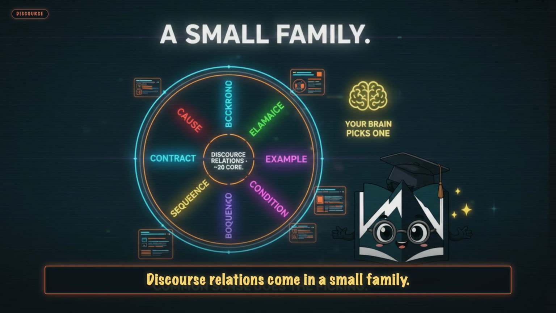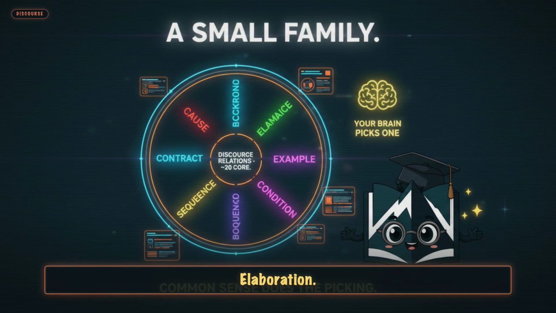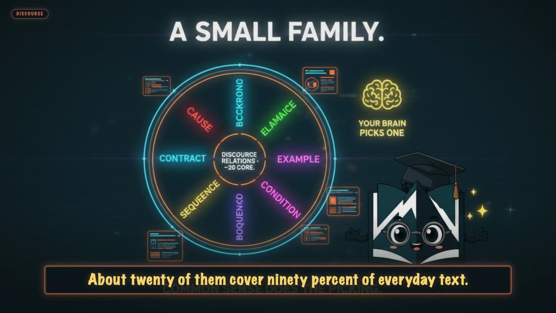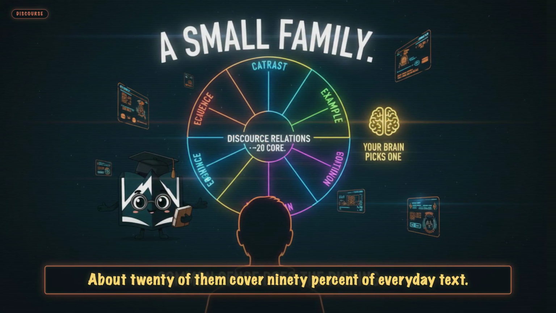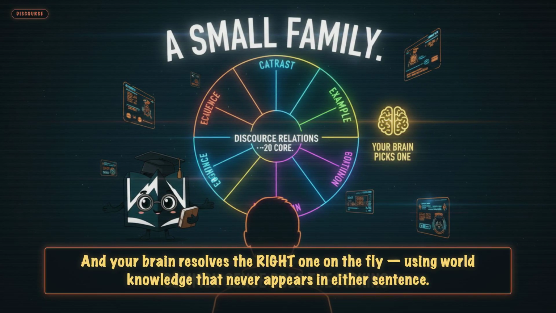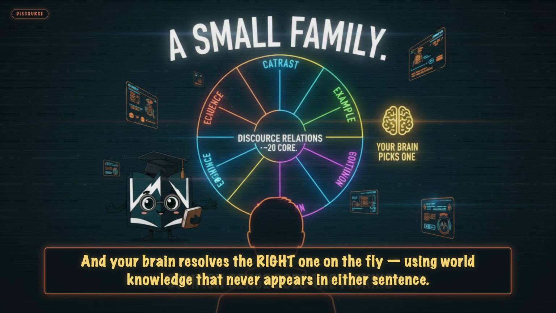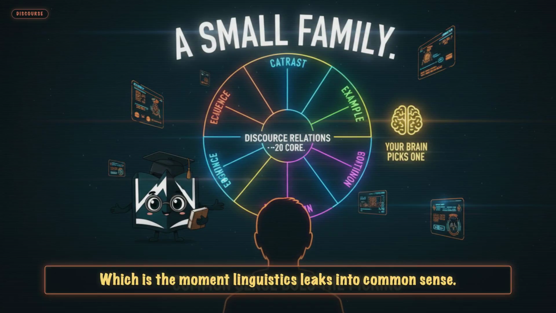Discourse relations come in a small family. Cause, contrast, elaboration, example, sequence, background. About 20 of them cover 90% of everyday text, and your brain resolves the right one on the fly, using world knowledge that never appears in either sentence, which is the moment linguistics leaks into common sense.